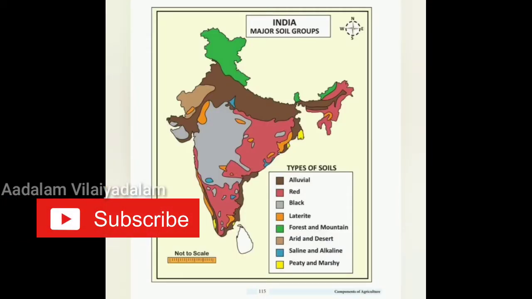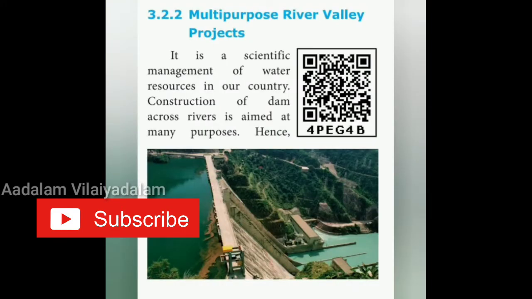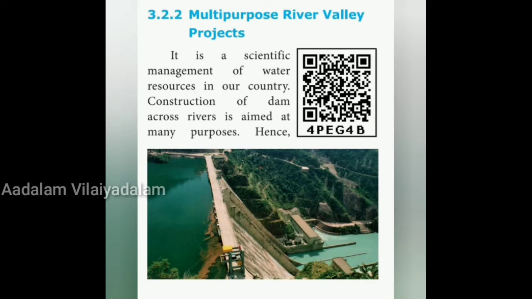Now we'll see about multi-purpose river valley projects. So many projects are done in the river valleys. So we'll see what that is. It is a scientific management of water resources in our country. Construction of dams across rivers is aimed at many purposes. Hence, it is termed as multi-purpose river valley projects.